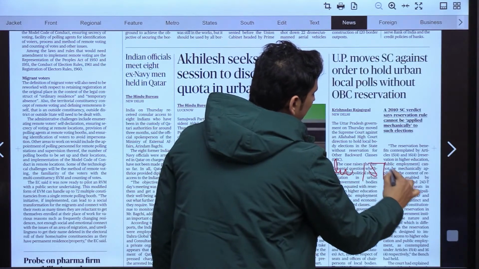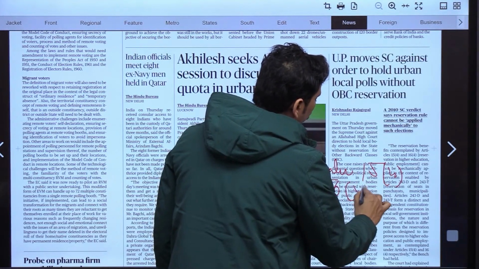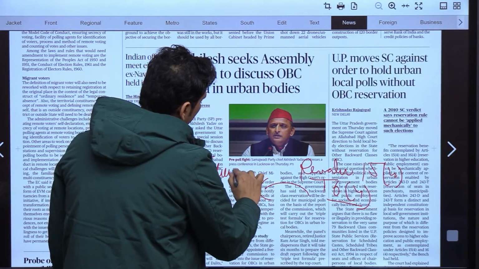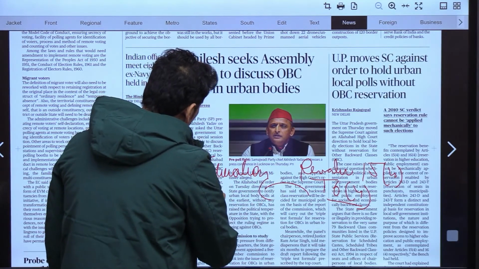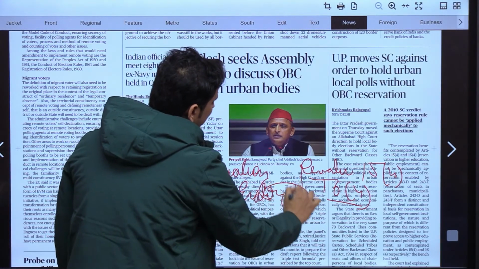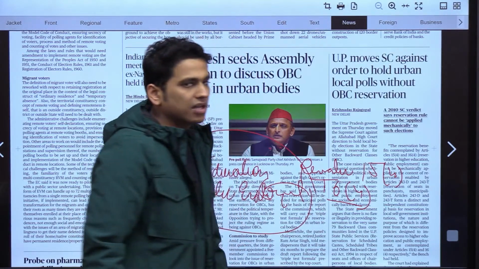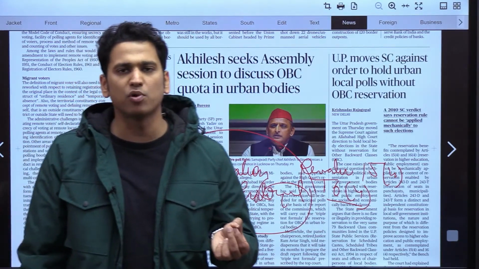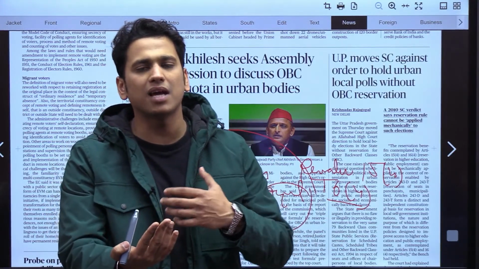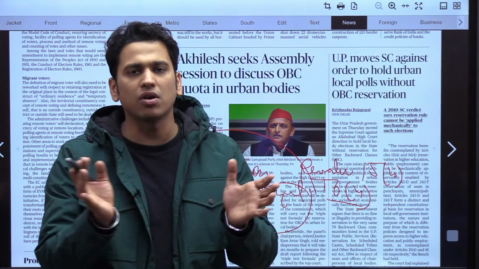The reservation that is given under Article 15(4) and 16(4) to OBCs is related to education, higher education and public employment. There is no such thing given for OBCs to be represented in the local body polls. If we talk about the constitutional provisions related to panchayats and municipalities as well, there is a lot of difference.